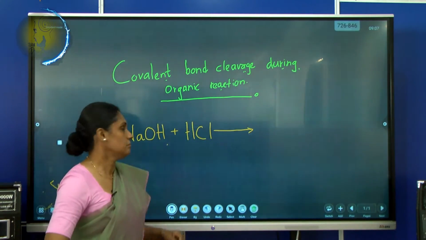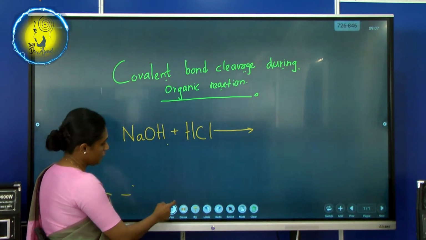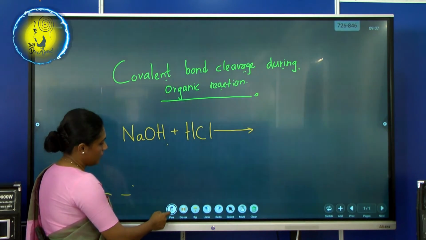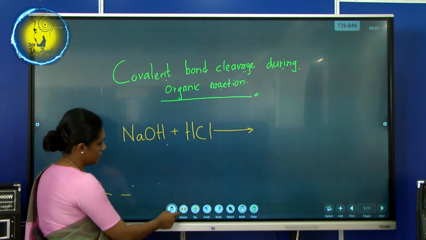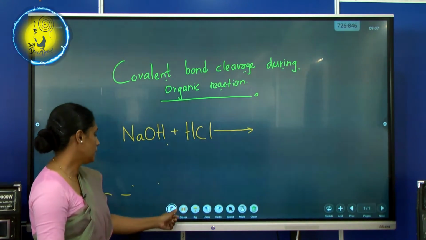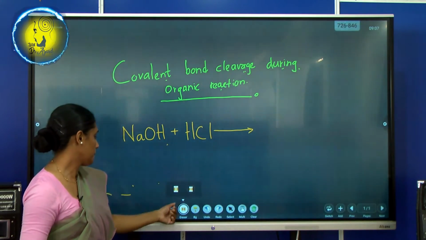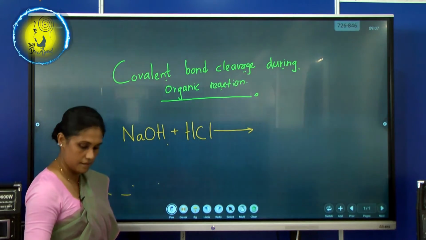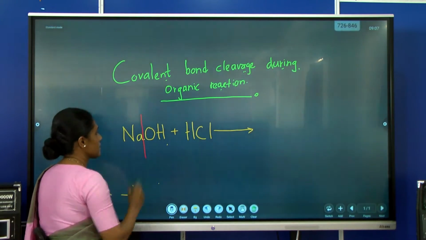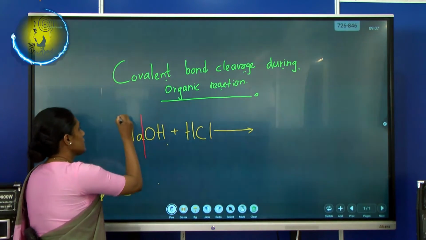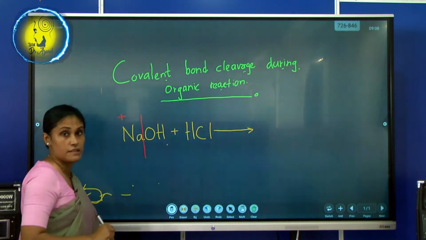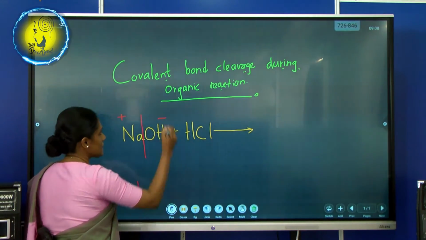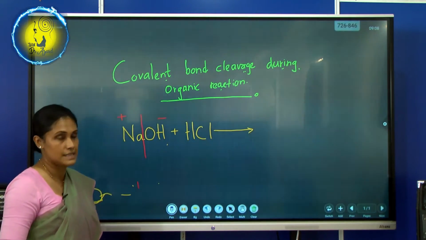Before you say the products, I would like to draw your attention to the formation of these ions. Sodium has a positive charge, therefore we call it a cation, and hydroxide ion has a negative charge.